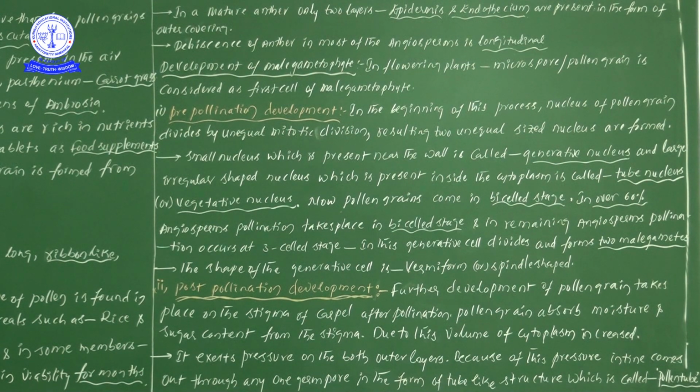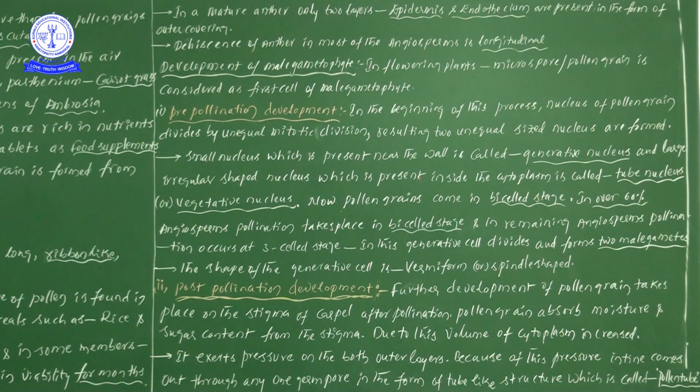So just to make it appear newly, I have changed the side heading to pre-pollination development. In the beginning of this process, first of all, what is the size of the pollen grains? That is 25 to 50 micrometres in size.